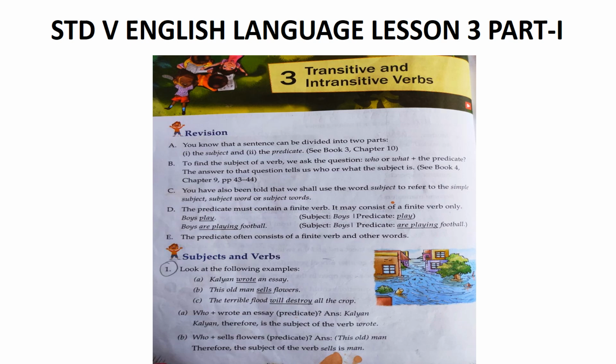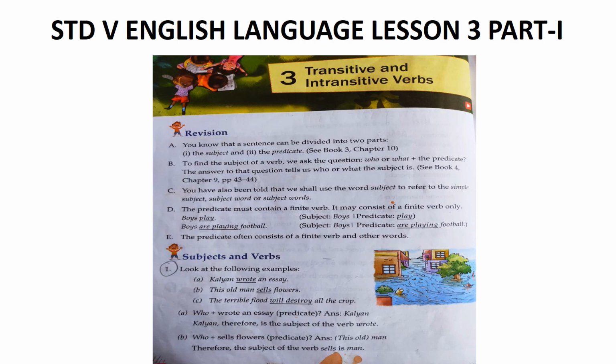So if the subject does not act, its action cannot affect anybody or anything directly, so the verb cannot have an object. Therefore, in sentences like V, W and X, the verbs cooked, was beaten or will be driven cannot have an object, so they are intransitive verbs. Clear, children? Okay, then now come to this exercise. I will discuss it in my second video.